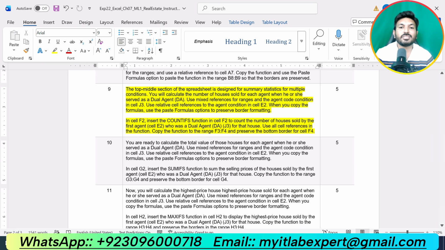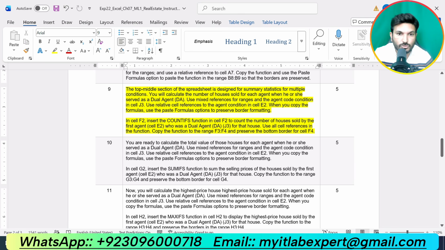In cell F2, insert the COUNTIFS function to count the number of houses sold by the first agent, E2, who was a dual agent. J3, for the house, use absolute cell references in the function. Copy the function to the range F3 up to F4 and preserve the bottom border for cell F4.